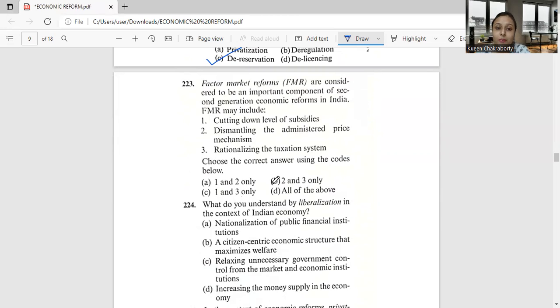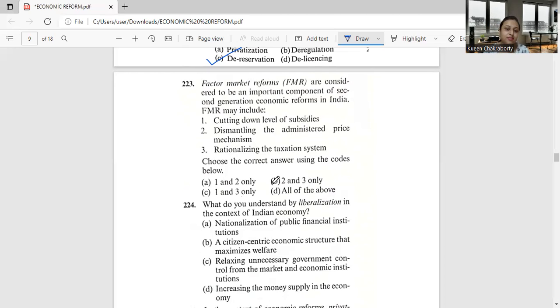See, the economic reforms of 1991 concentrated primarily on the product markets, giving little attention to the factor market reforms. So the factor markets include land, labor, energy, capital, and access to credit. Okay. As these inputs are critical factors of production, they need a unified policy across the nation. So FMR is considered the backbone of the success of the reform process in India itself.